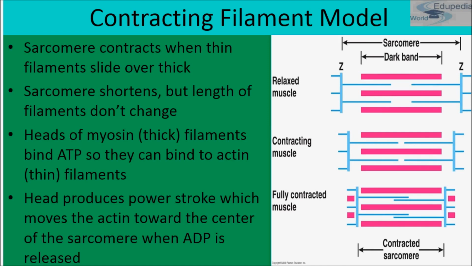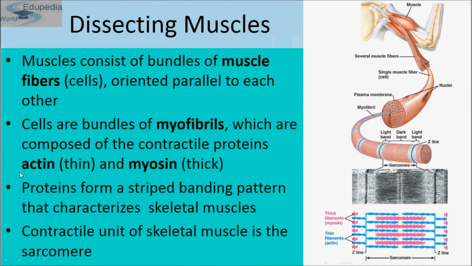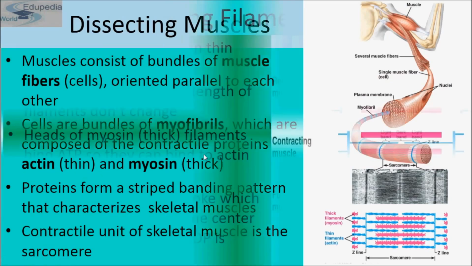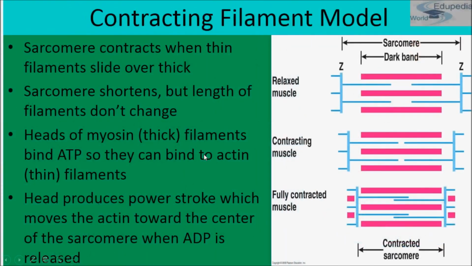Sarcomere contracts when thin filaments slide over thick. Which is thin filament? Remember students, I've taught you thin filament is actin and myosin is the thick filament. So sarcomere, it contracts. This is sarcomere. This is the distance between two light bands. These Z are the two light bands, and the distance between two Zs is sarcomere. So the sarcomere contracts when thin filaments slide over thick. And sarcomere shortens, but length of filament doesn't change.